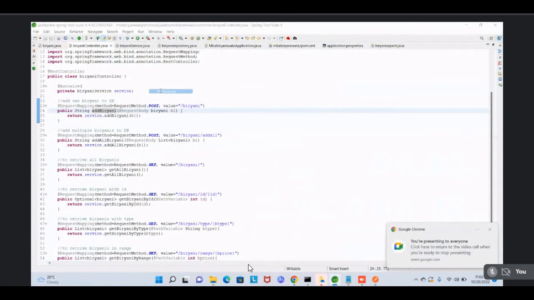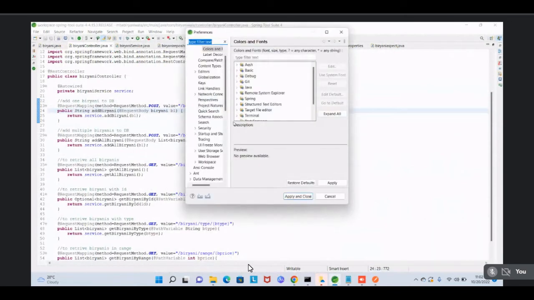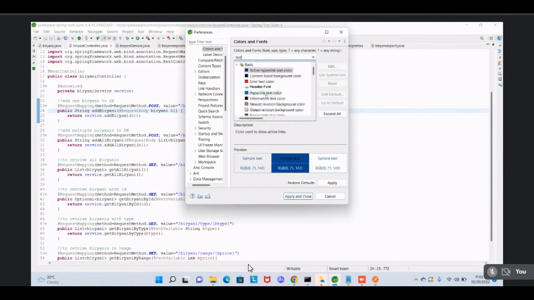Windows, preferences, and search for color and font. Just type text.